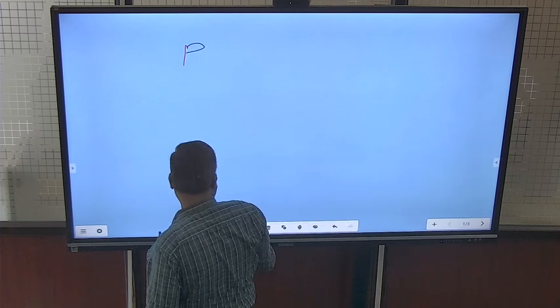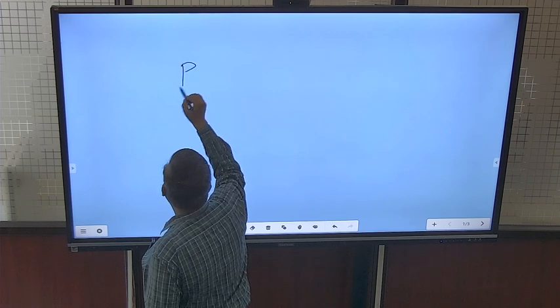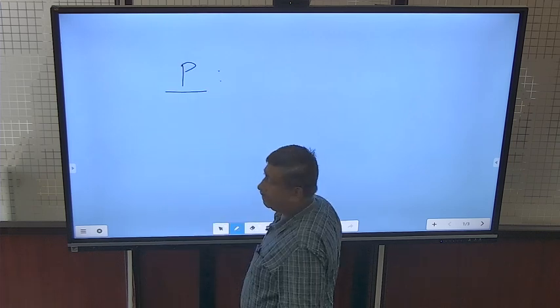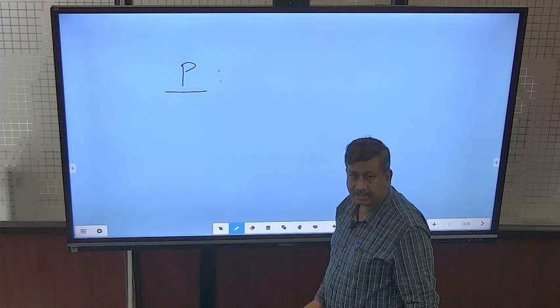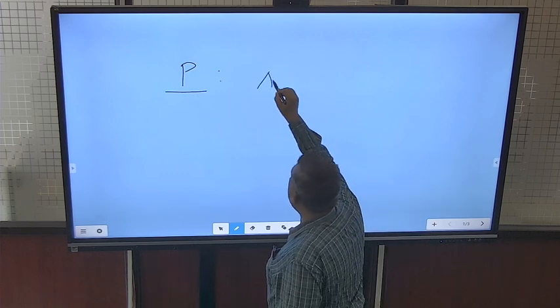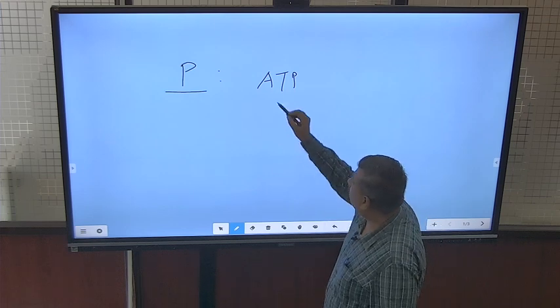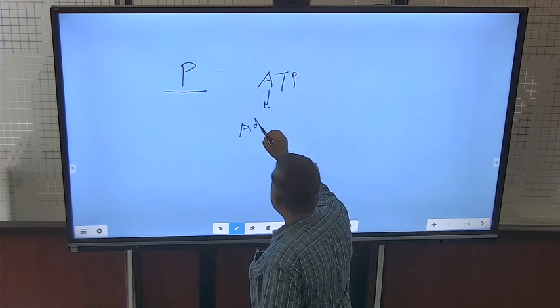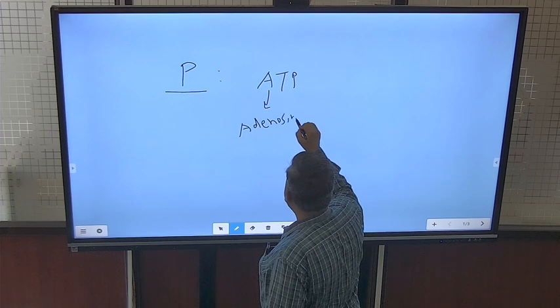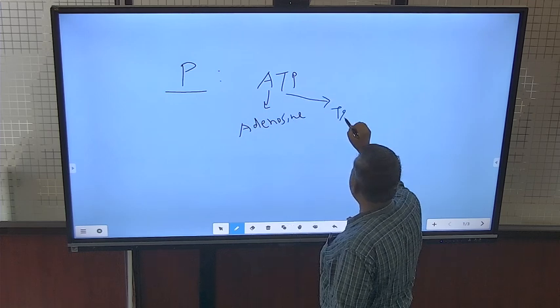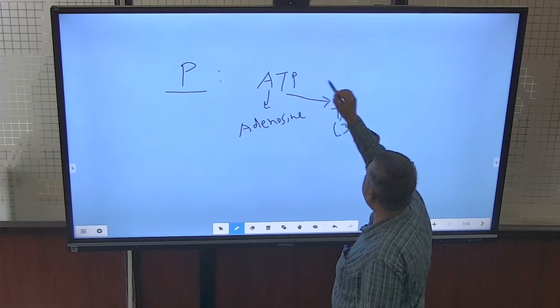Now, another nutrient is phosphorus, and this phosphorus is essential for the formation of ATP, adenosine triphosphate. So, this is adenosine, and this is tri, meaning 3, and this is phosphate.